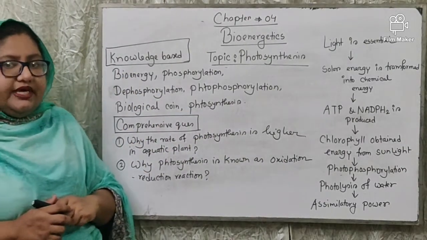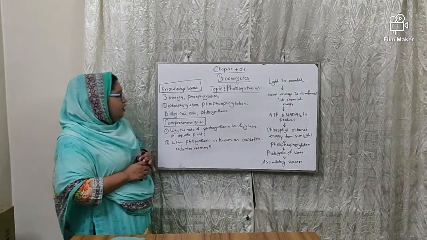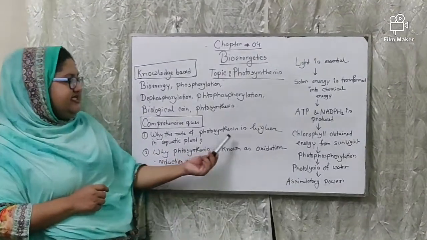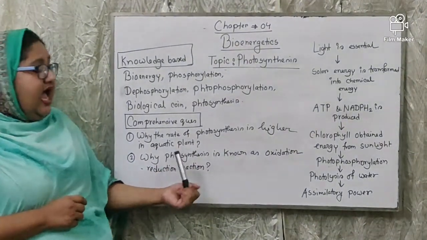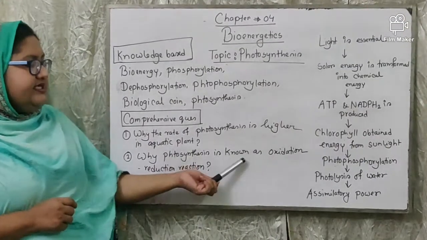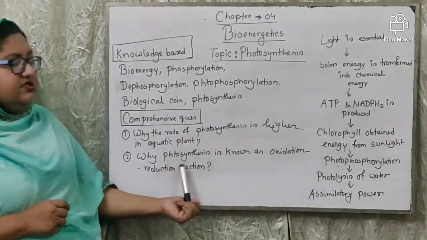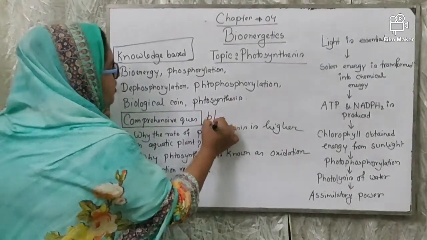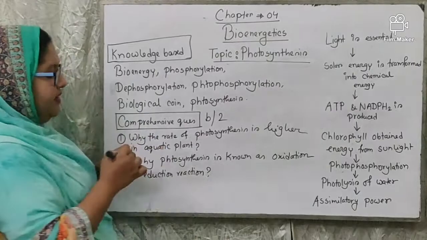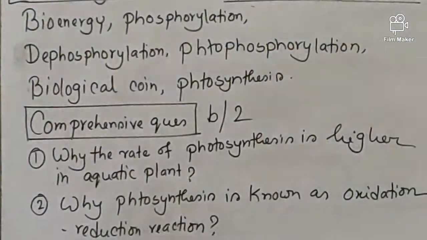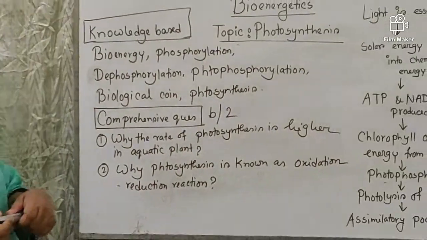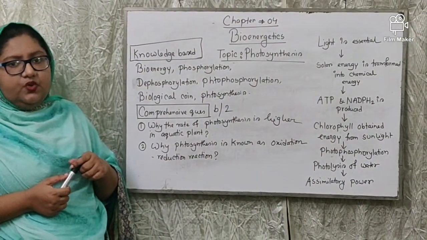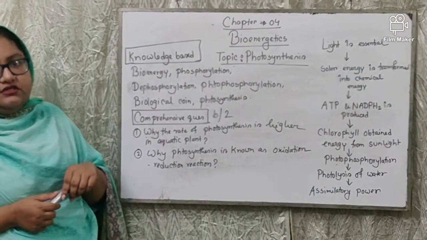one-mark questions. Okay. Now, you have also learned two comprehensive questions: why the rate of photosynthesis is higher in aquatic plants, and why photosynthesis is known as an oxidation-reduction reaction. These are D-type questions, that is for 2 marks questions. Okay. Now, I will give you a question for C-type or application-based questions, which is from the light dependent phase.